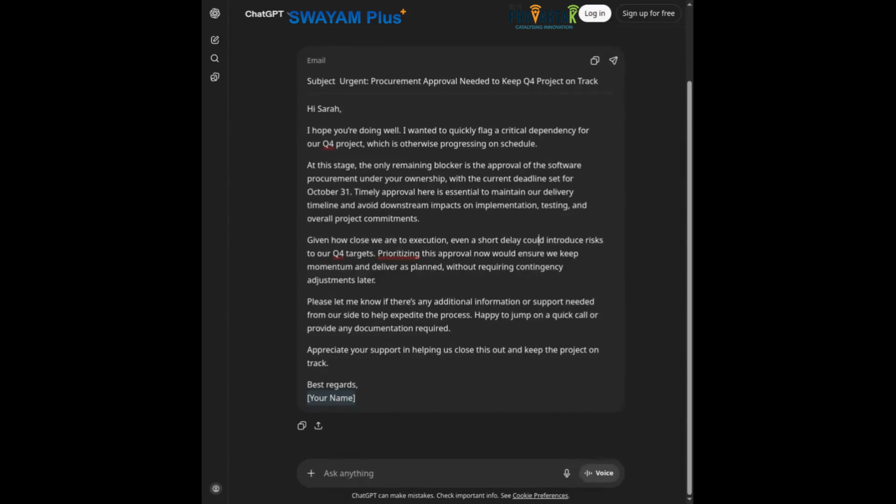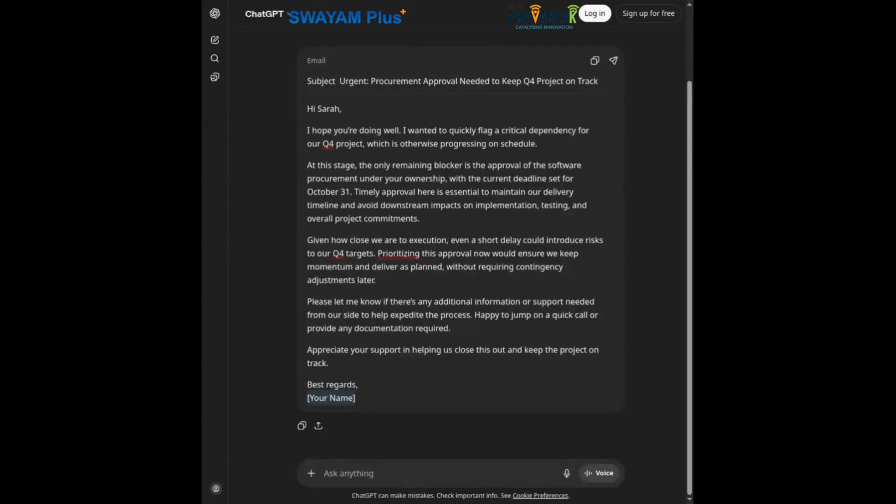So, how does it end? It says prioritizing this approval would ensure that we keep the momentum and deliver as planned without requiring contingency adjustments later. So this is designed to motivate action. It's not just to inform. So these are the same facts that we saw earlier, but it has a completely different effect.